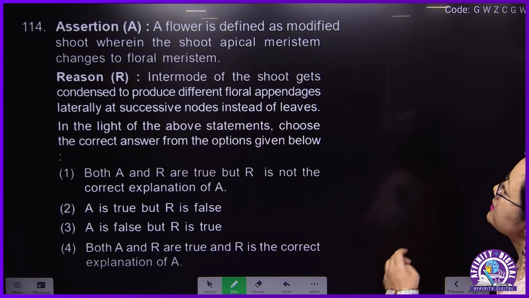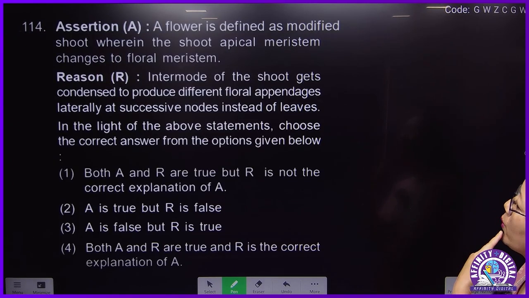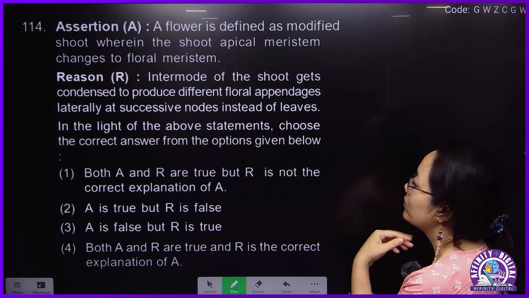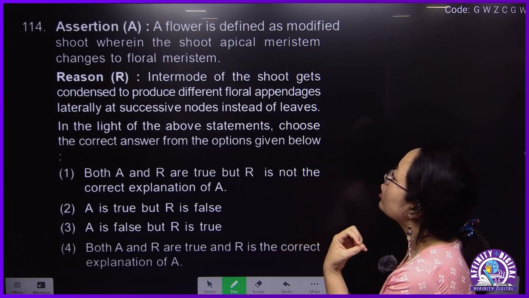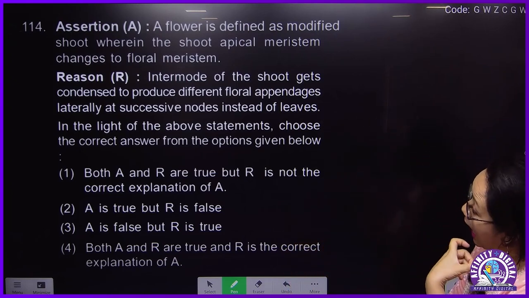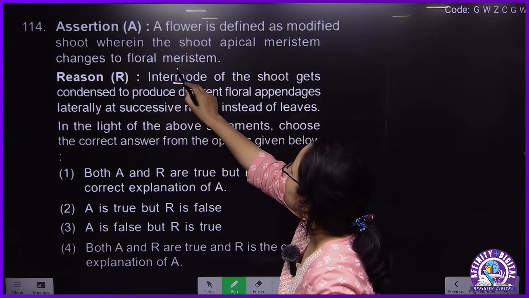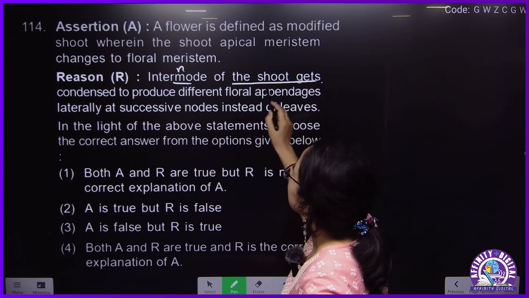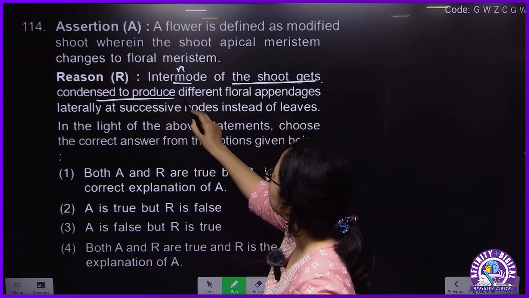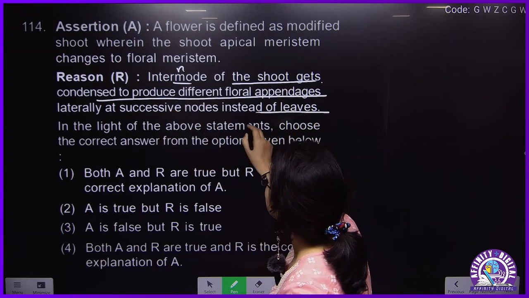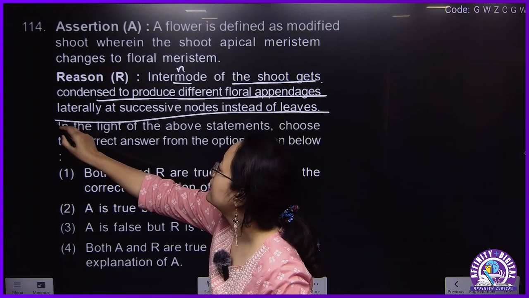114. A flower is defined as a modified shoot, wherein the shoot apical meristem changes to floral meristem. This is correct. I'll explain. The internodes of the shoot get condensed to produce different floral appendages laterally at successive nodes instead of leaves.